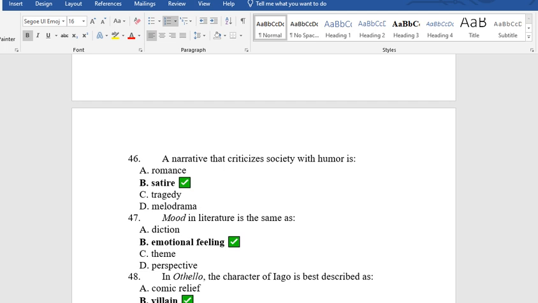Question 47. Mood in literature is the same as A. Diction, B. Emotional feeling, C. Theme, D. Perspective. The answer is B. Emotional feeling.